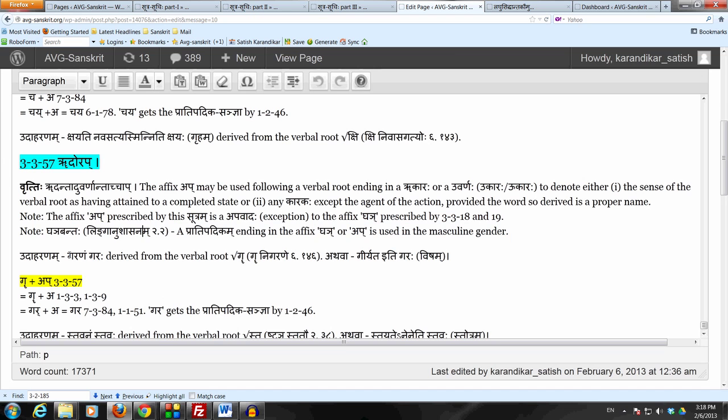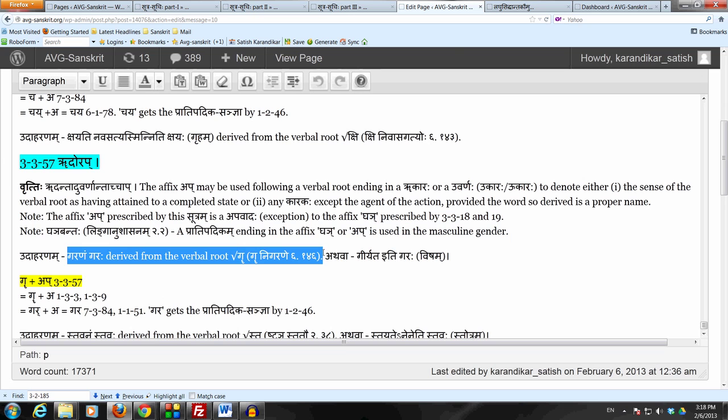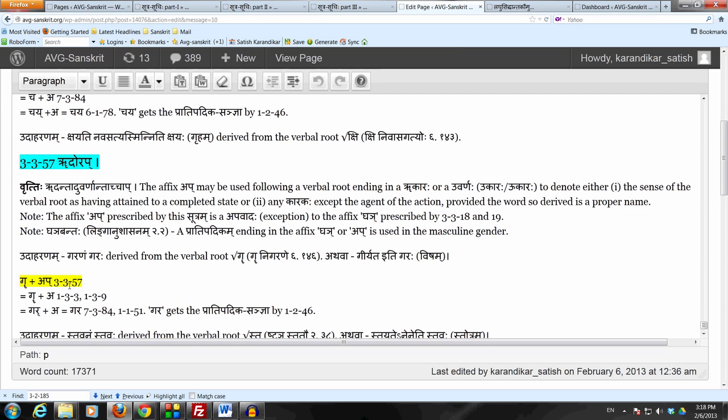So let us take an example here. Let's take this verbal root गृ, which is nigaraṇe, to swallow, and let us derive this form गरः, garaḥ. Garaḥ means swallowing, devouring, derived from this verbal root. So derivation is simple here. We take this verbal root गृ, add the affix अप् by the sutram ऋदोरप्, because the verbal root गृ of course ends in a ṛkāra, and we are using it in the sense of bhāve, the act of swallowing, which comes as anuvṛtti from 3.3.18 bhāve.